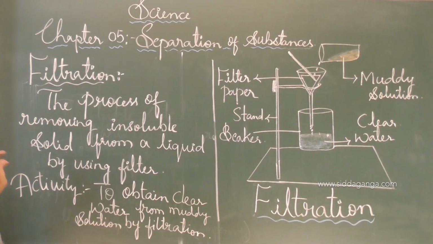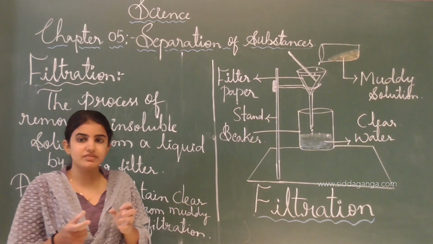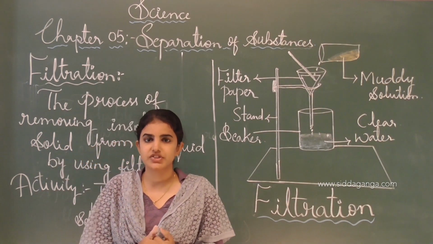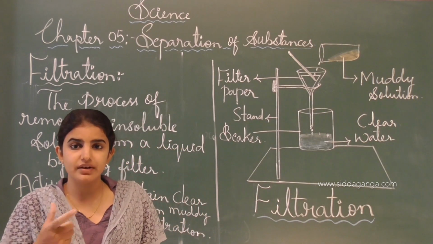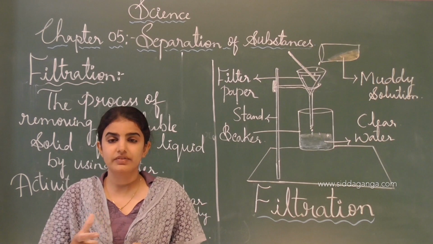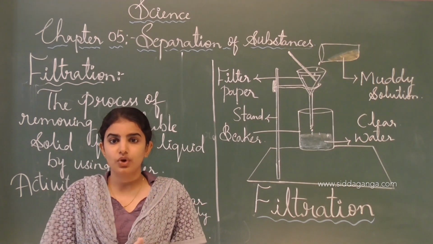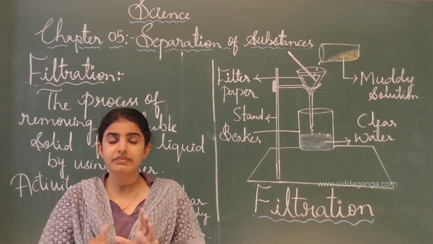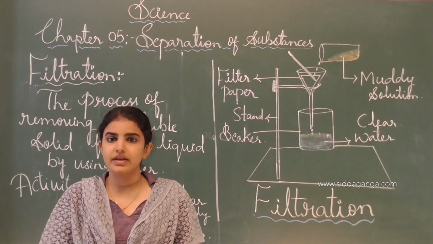See, once again I will tell you, filtration is nothing but the process of removing insoluble solid particles which are present in a liquid, and that we call filtration. By using the filter we can remove the insoluble solid particles present in the liquid. See, these solid and insoluble particles present in the liquid we can't see with our naked eyes.